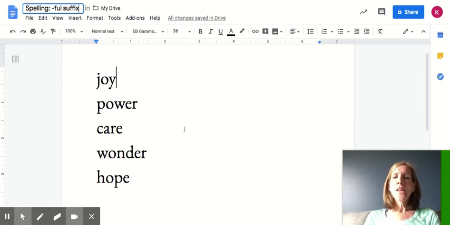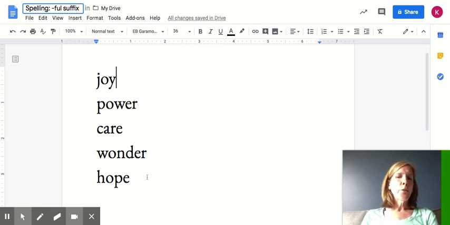Getting there. All right, now I'd like us to just take a look at 5 of our spelling words. And I know you're going to say those are not our spelling words, and they're not. I actually just took the root of 5 of our spelling words. Okay, so here are 5 roots from our list: joy, power, care, wonder, and hope.